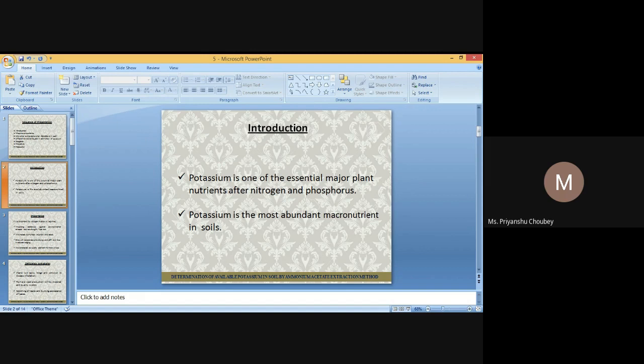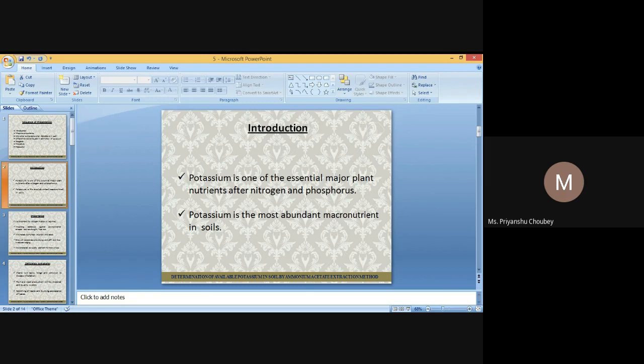Now, the source of charge on a soil colloid. Electric charge on soil colloids is of two types: permanent or fixed charge, resulting in a constant charge surface, and pH-dependent charge, resulting in a variable charge surface.